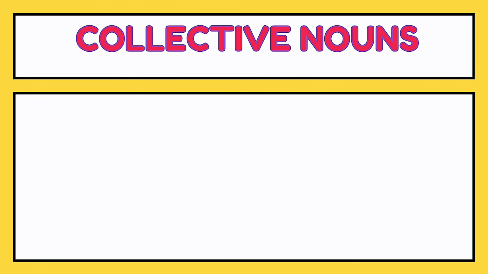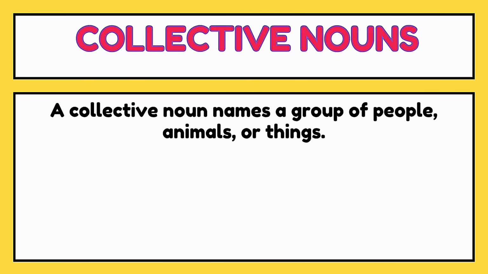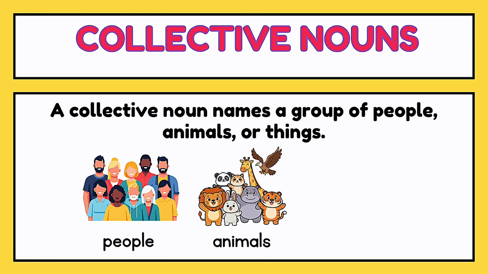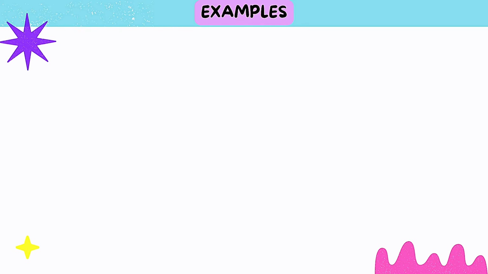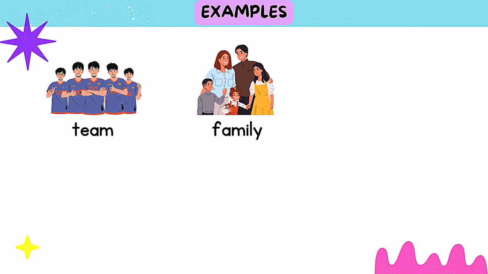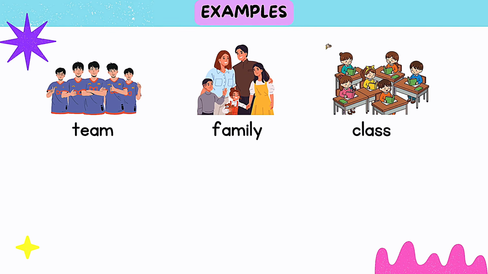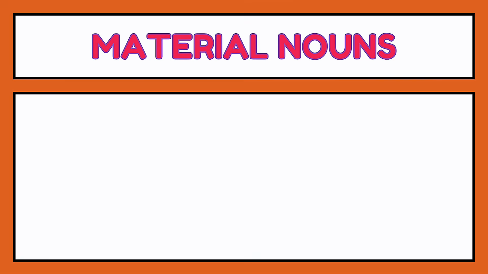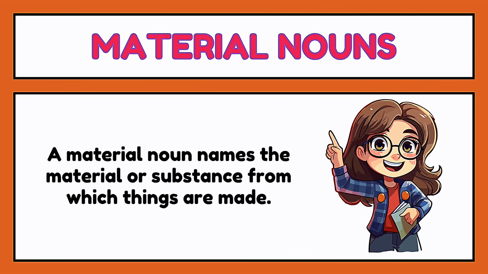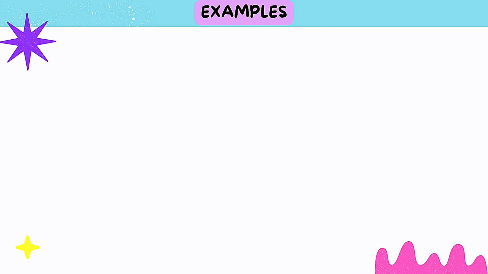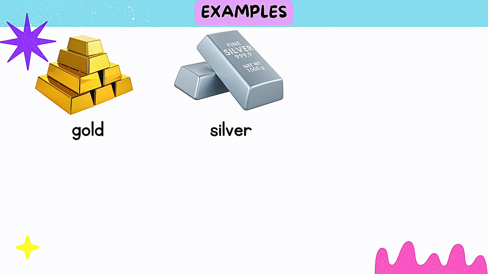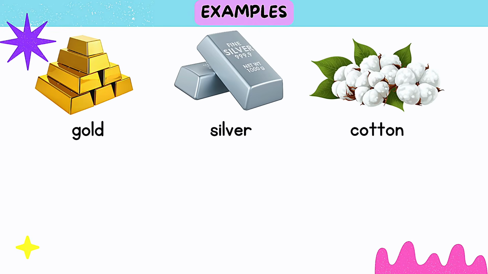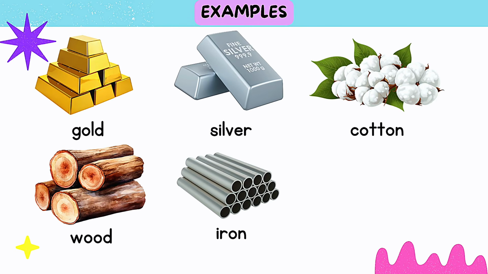5. Collective nouns. A collective noun names a group of people, animals, or things. Examples: team, family, class, flock, bunch, audience. 6. Material nouns. A material noun names the material or substance from which things are made. Examples: gold, silver, cotton, wood, iron, plastic.